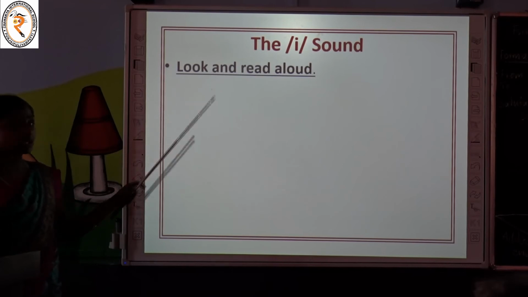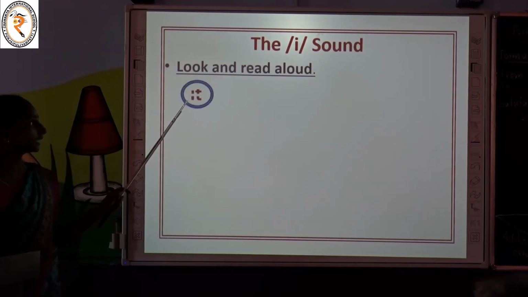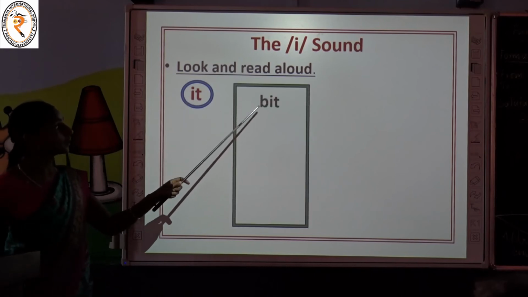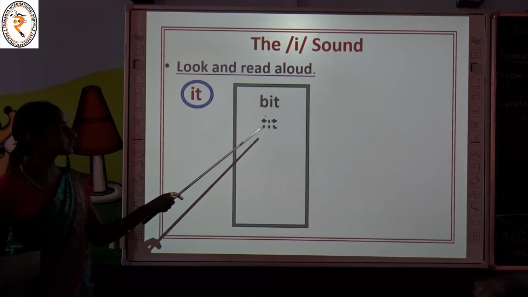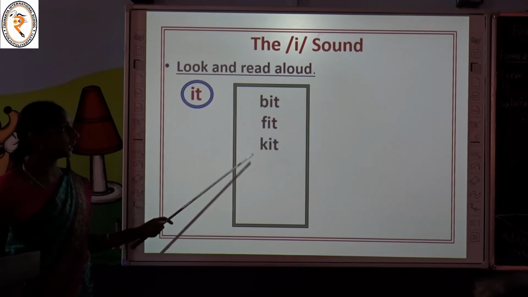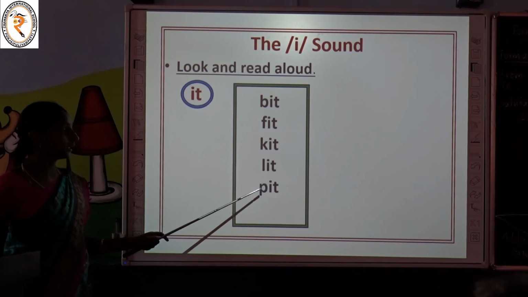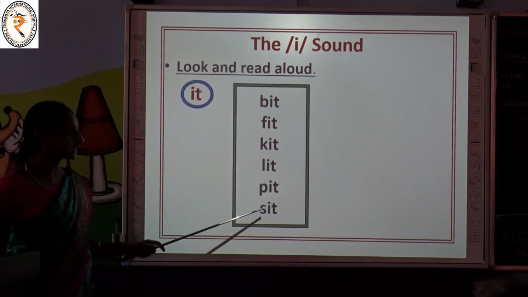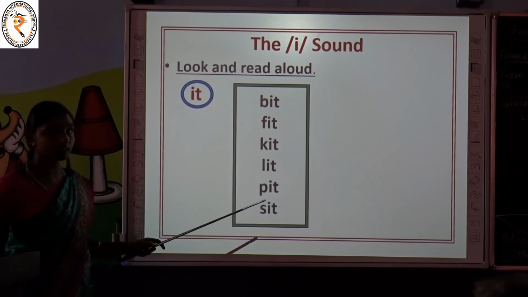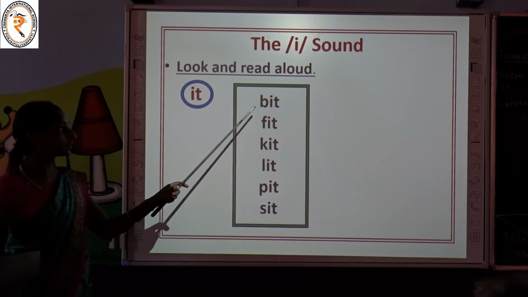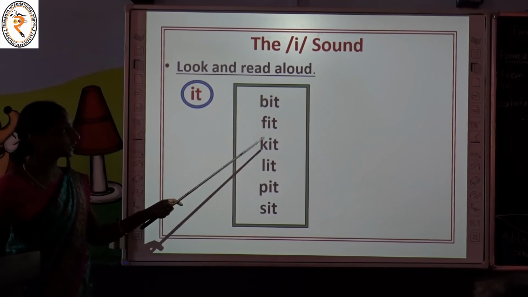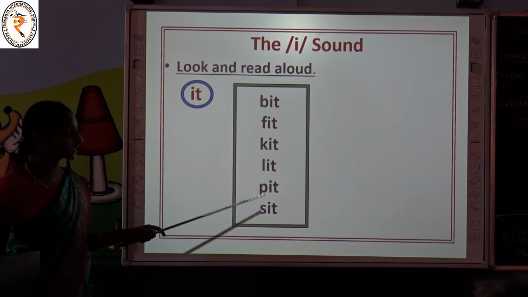Look and read some words which end with the letters IT. Come on, let's read. BIT, bit. FIT, fit. KIT, kit. LIT, lit. PIT, pit. SIT, sit. Shall we read these words once again? Come on, read with me. Bit, fit, kit, lit, pit, sit.